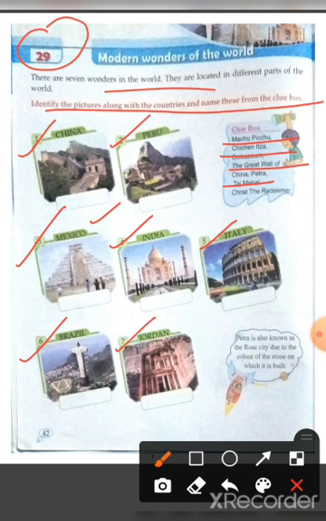Now in the seventh picture, Petra. Petra is also known as the Rose City due to the color of the stone on which it is built, which is situated in Jordan. Okay students.